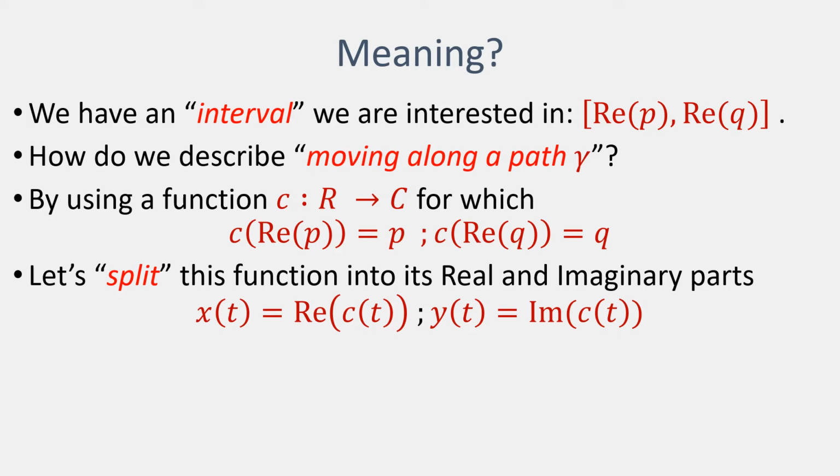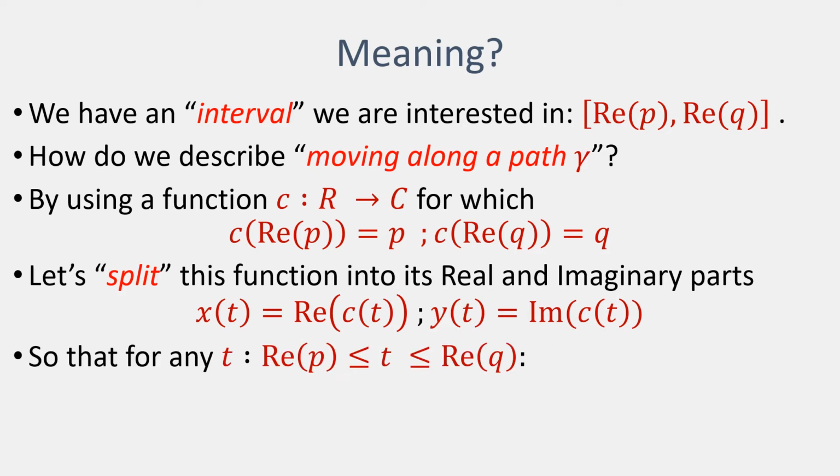So we can write it in terms of some function corresponding to what happens with the real part, and some function corresponding to what happens with the imaginary part.